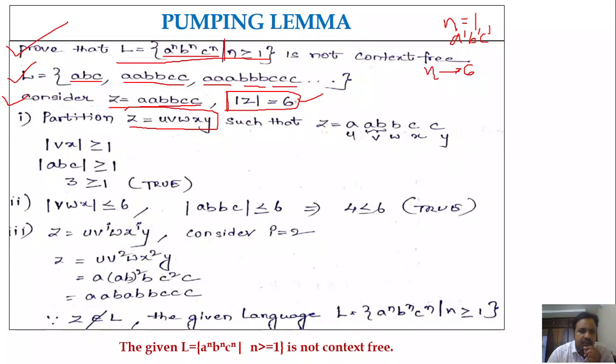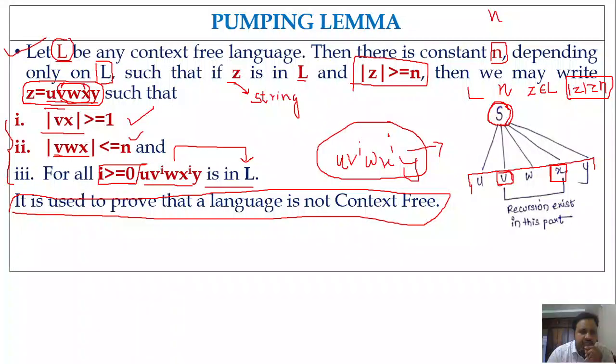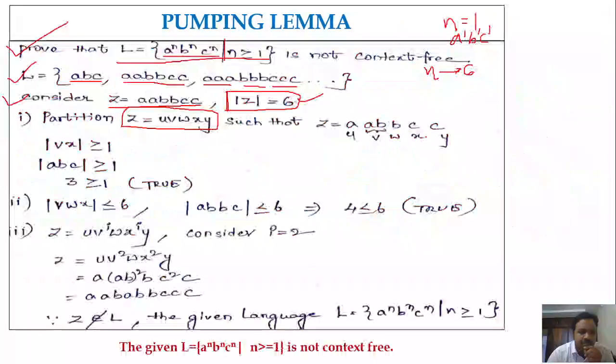So here what we have to do is partition the considered string z into 5 parts u, v, w, x, y, right? How do we partition the string z into 5 parts? There is a condition, right? What is that condition? We have to select v and x such that mod vx must be greater than or equal to 1, right? So at least you must have one symbol in v and one symbol in x, right? So here I am considering 2 symbols for v and 1 symbol for x. So a is considered as u, ab is collectively considered as v, b is considered as w, c is considered as x, and the last c is considered as y, right?